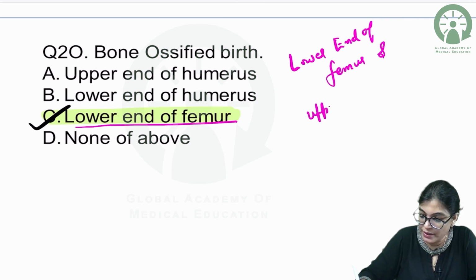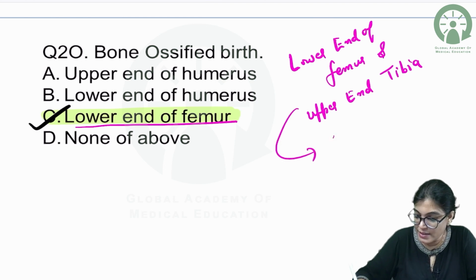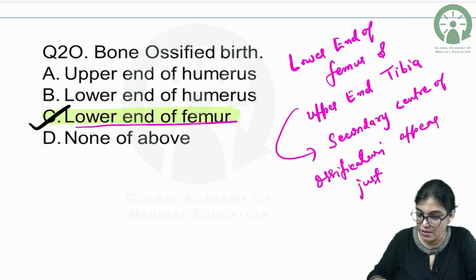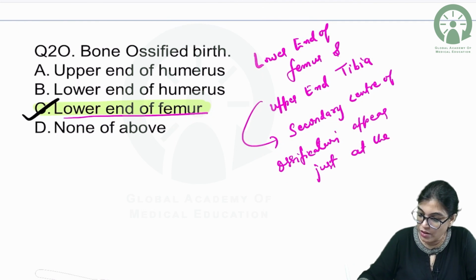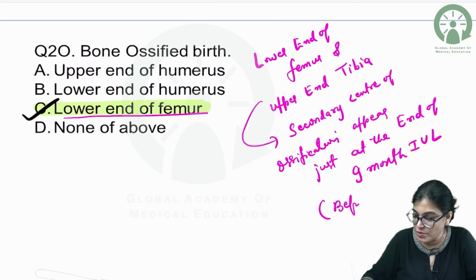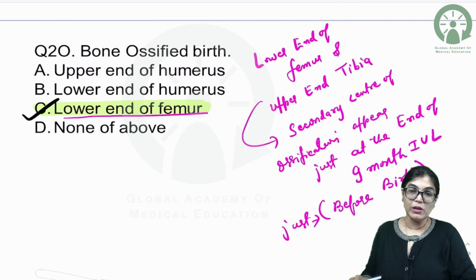and upper end of tibia, the secondary center of ossification appears just at the end of 9 months of intrauterine life. That means, or you can say, just before birth. So just before birth, this secondary center appears. So the correct answer will be lower end of femur.